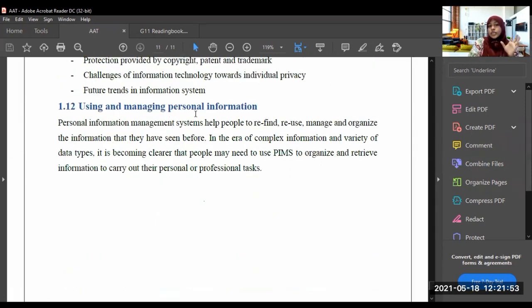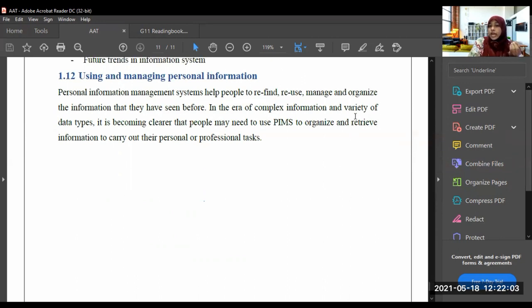Last heading, using and managing personal information. Personal information management systems help people to refine, reuse, manage, and organize the information that they have seen before. In the era of complex information and a variety of data types, it is becoming clearer that people may need to use PIMS to organize and retrieve information to carry out their personal or professional tasks.